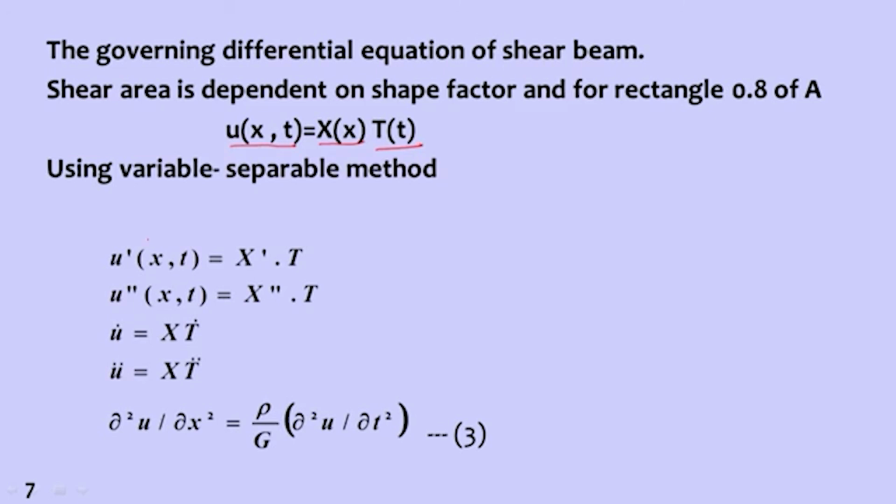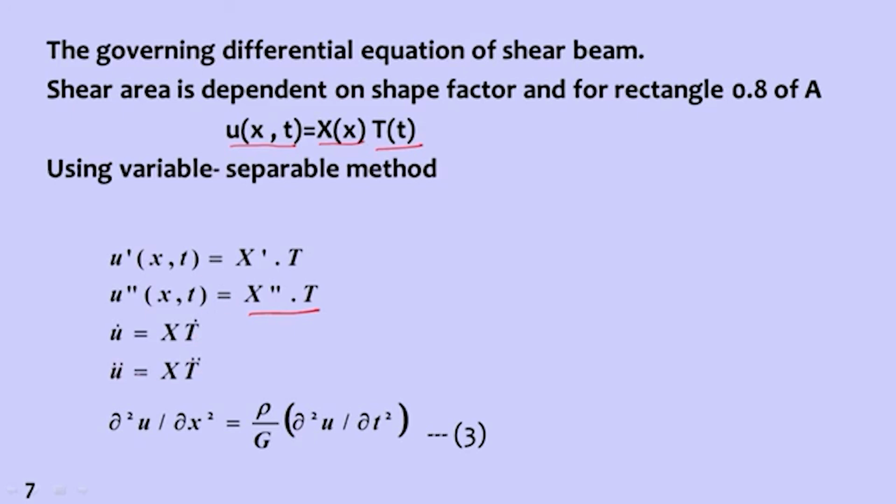If I differentiate it once with respect to x, I get X prime T. If I differentiate it twice, I get X double prime T, because T is not a function of space. Similarly, if I differentiate with respect to time, u double dot is equal to X T double dot.